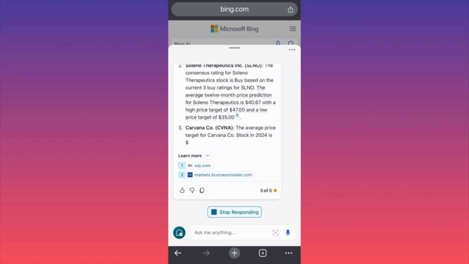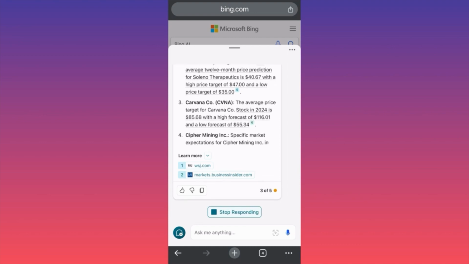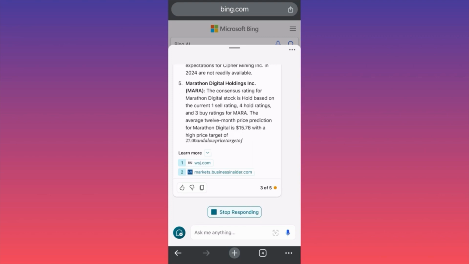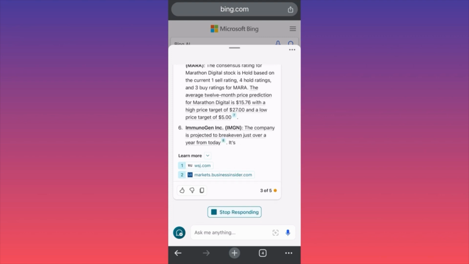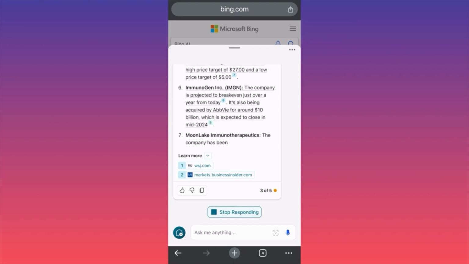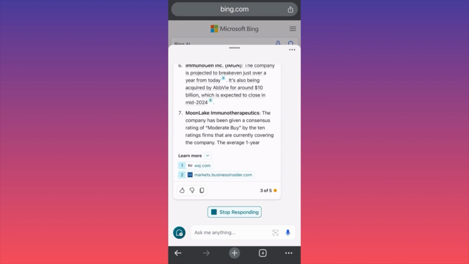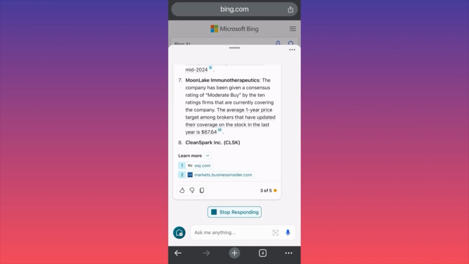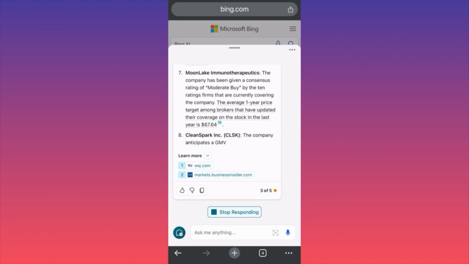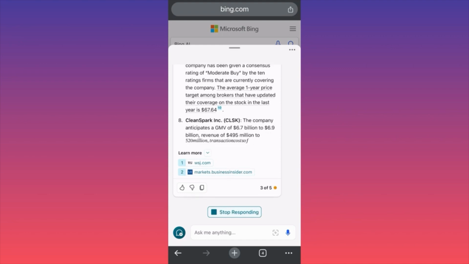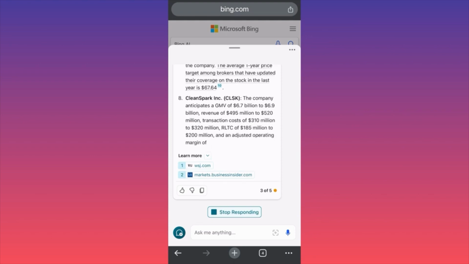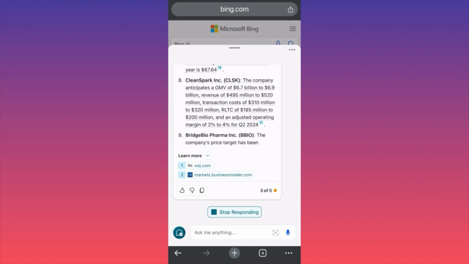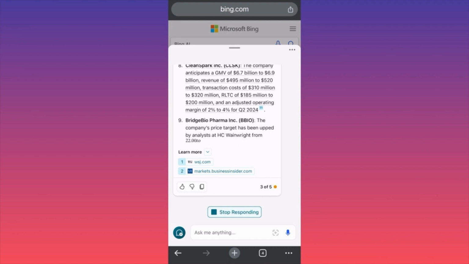Now the Copilot is extracting the information about what the market has set as ratings, buy, sell, and it also gives us the expectations for the price target. So they're expecting the highs and the lows. They're expecting the stock to outperform, beat the previous year, or simply reach its peak and converge. So this is something very interesting. This is how you extract the majority of the information, guys. I would say this is probably one of the best prompts, the best way to utilize the Copilot I've seen so far.